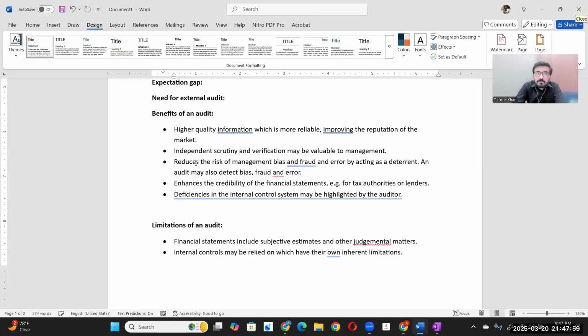Now the next thing is, it is a natural, normal thing. When you do a work, even if you are doing it with perfection, there are chances of some unintentional mistakes as well, right?